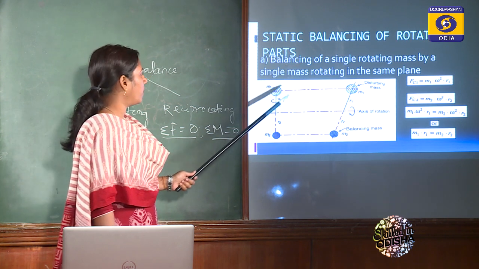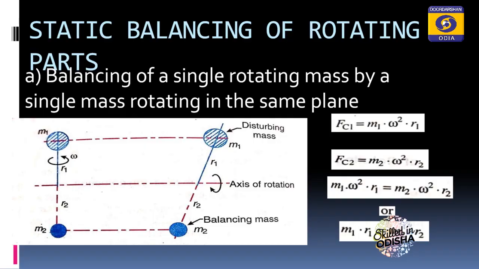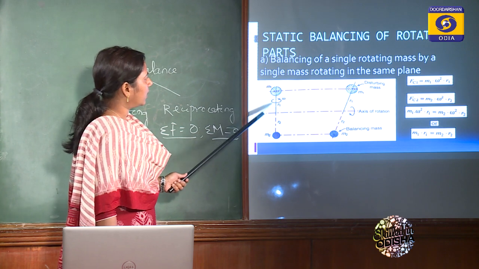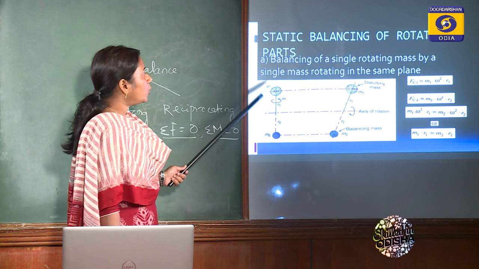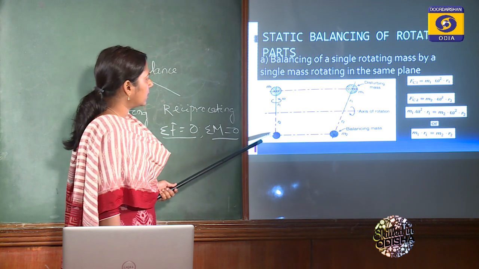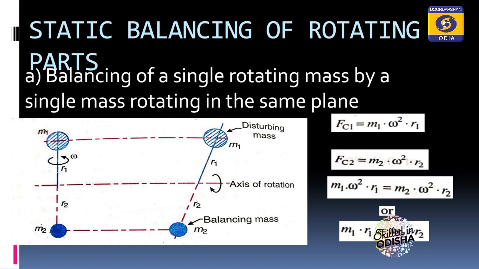Clear? Now, here we have considered M1. M1 is the disturbing mass which is rotating with angular speed omega at radius r1, and this is the axis of rotation. And this M1 is the disturbing mass that is not under balanced condition. Now, to balance M1, we are adding the mass M2 at radius r2, also rotating with the same angular speed omega.